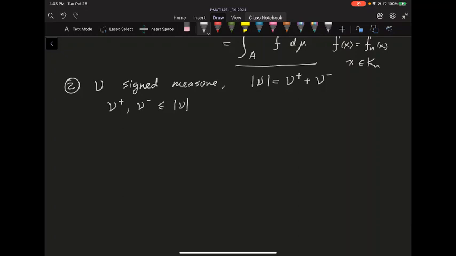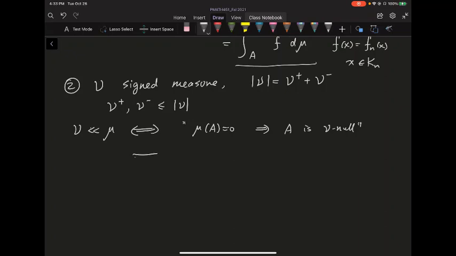Now nu being absolutely continuous with respect to mu means the following. By definition, if mu of A is equal to 0, then nu of A is 0. We saw from last class that this just means A is a nu null set.